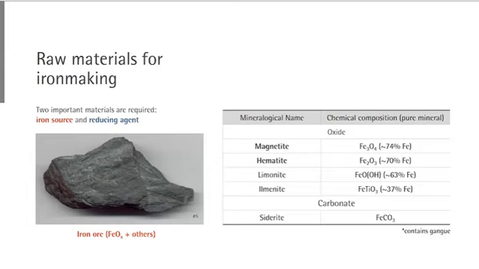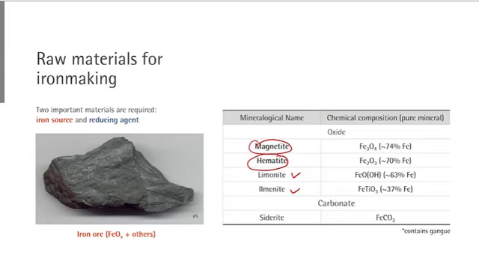There are several different types of iron ore available. Depending on its chemical composition, its mineralogical name is different. The most prevalent iron ore is hematite. This is basically Fe2O3. The other type of iron ore is magnetite. This is Fe3O4. These two are very relevant iron ores. Some other types of iron ore are available. This is called limonite or ilmenite. All these are oxide type iron ore.